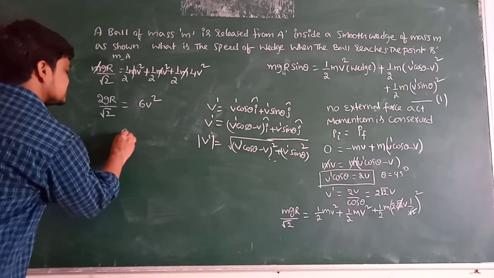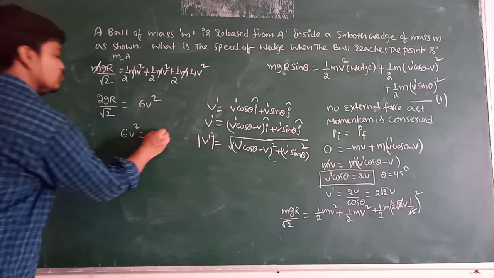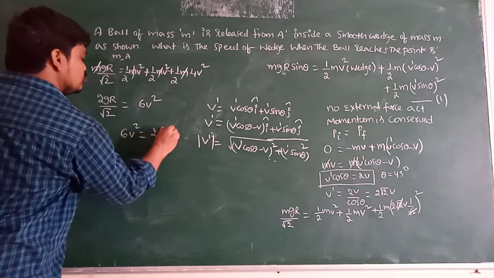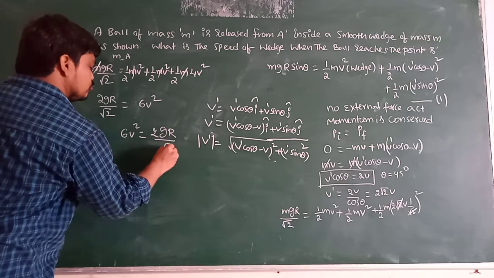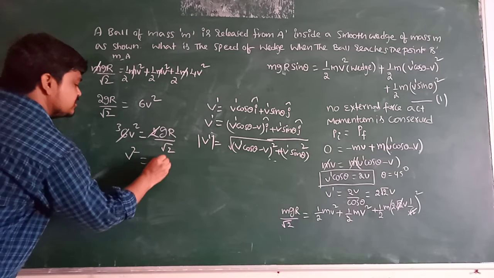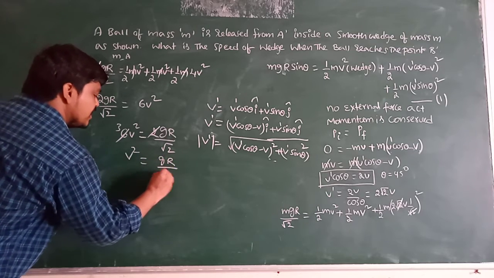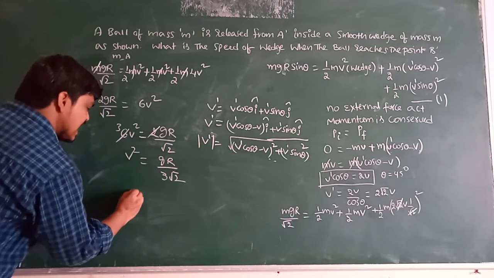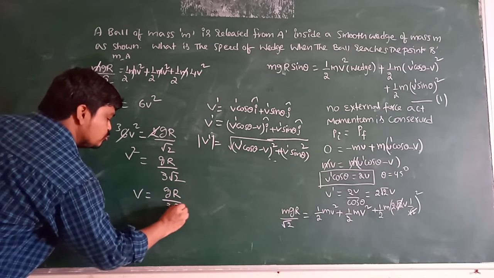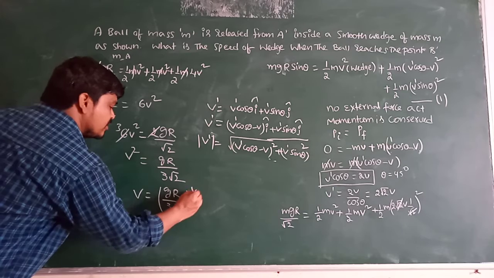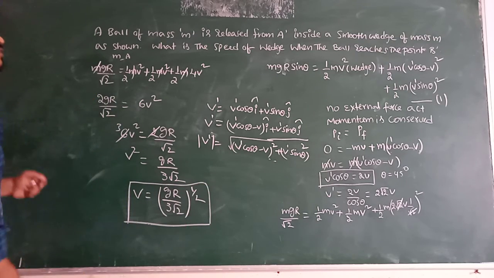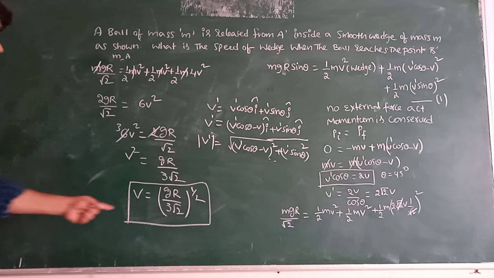So 6v square is equal to 2gr by root 2. Then 2 and 3 cancel, that is v square is equal to gr by 3 root 2, and v is equal to (gr by 3 root 2) whole power 1 by 2. With this speed the wedge will move backward.